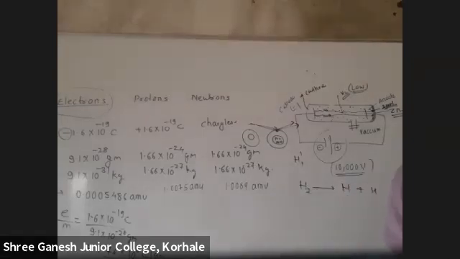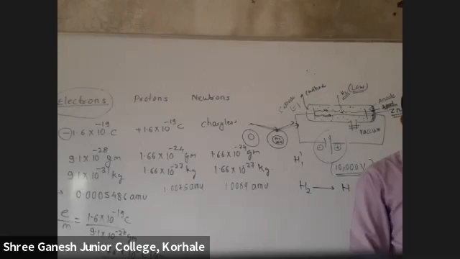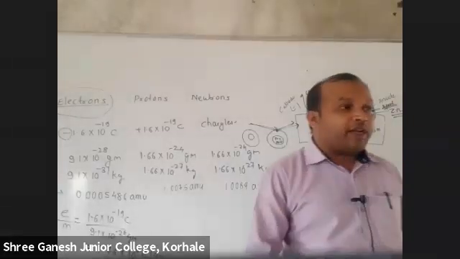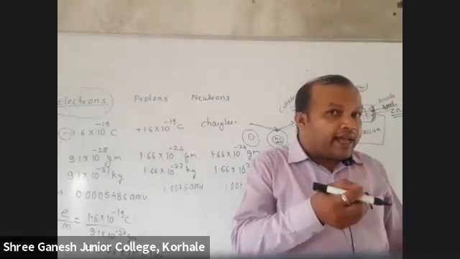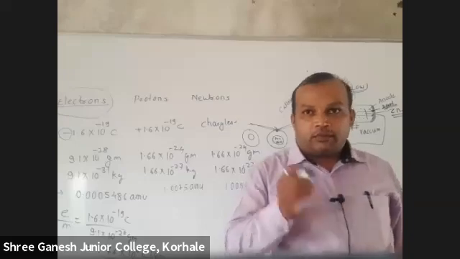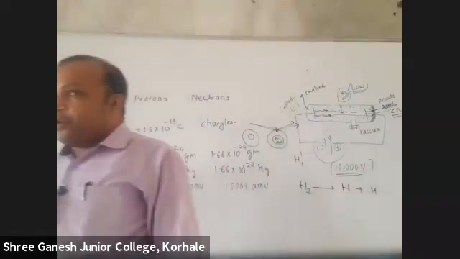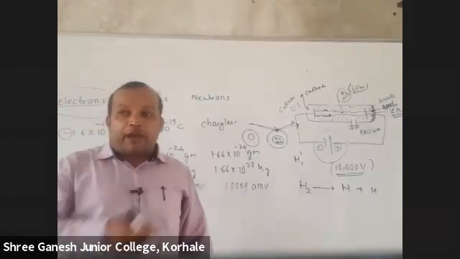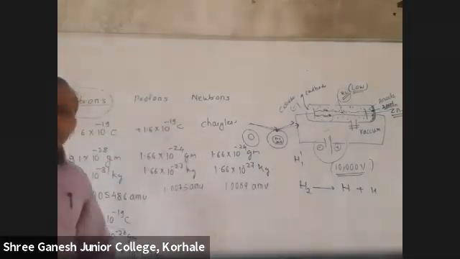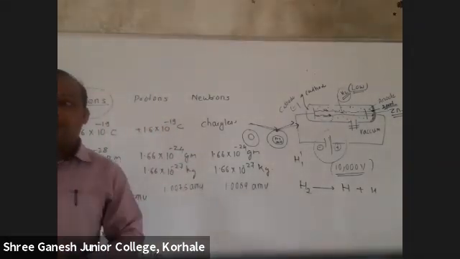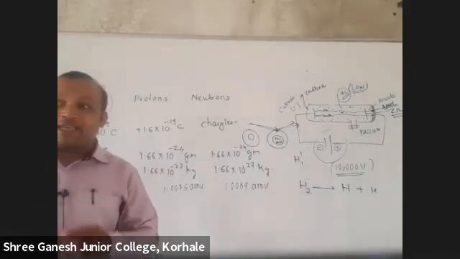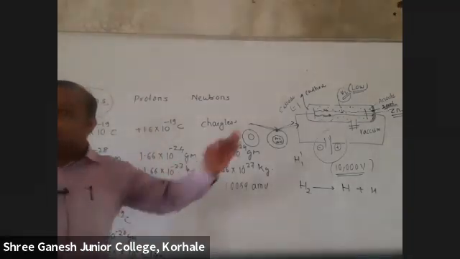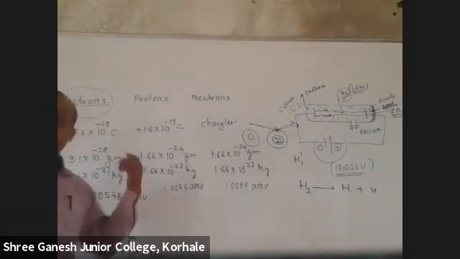Why is this E by M independent? The gas taken in the discharge tube, yes, instead of this hydrogen gas, if I take oxygen gas, will that oxygen gas have electrons? How many elements are there in the periodic table? Out of that, at least 15 will be gases. So if instead of hydrogen I take any gas, will this E by M ratio change? Because all elements have electrons. So can I say electron is a fundamental particle? Everyone has electrons. Whether you take hydrogen or oxygen, this E by M does not change.